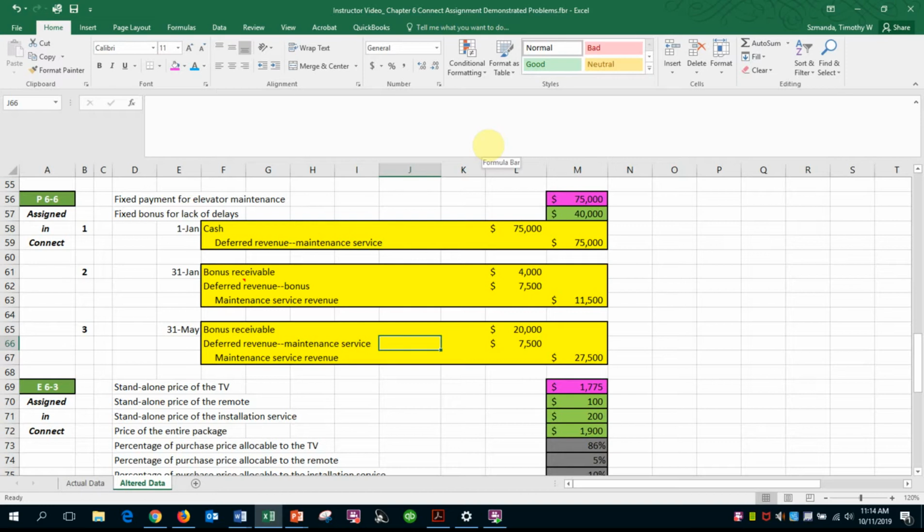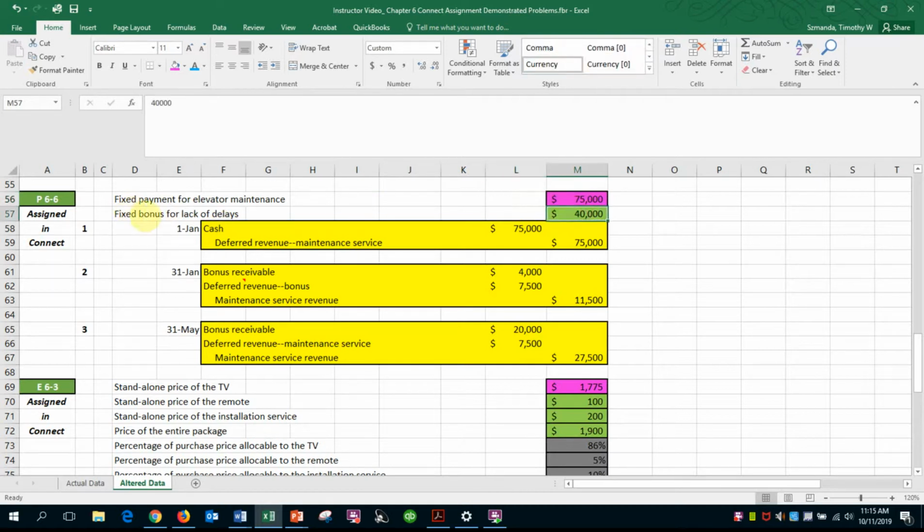In this video, I'll be continuing Chapter 6 assignment that's in Connect and move on to problem 6-6. Here we have two potential components of revenue. One is the fixed payment for the primary service, which is the elevator maintenance. I changed the value to $75,000. You'll have a different value here.